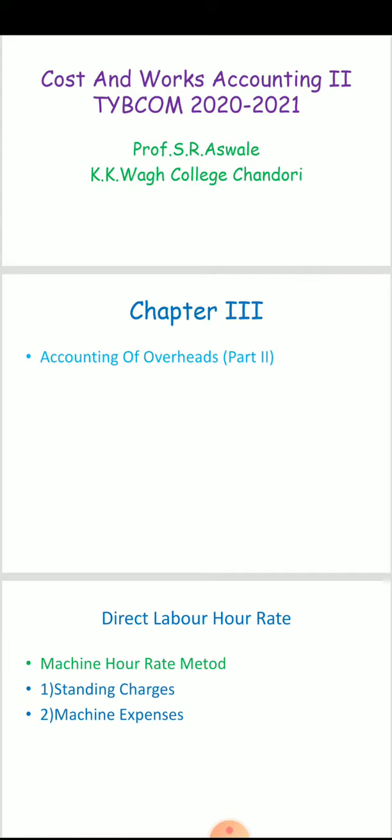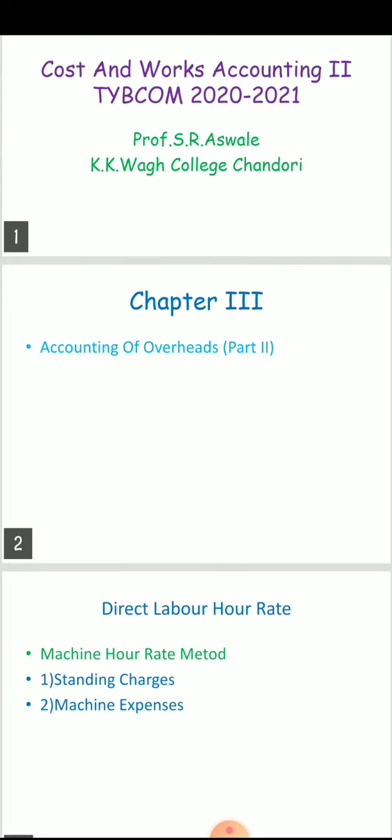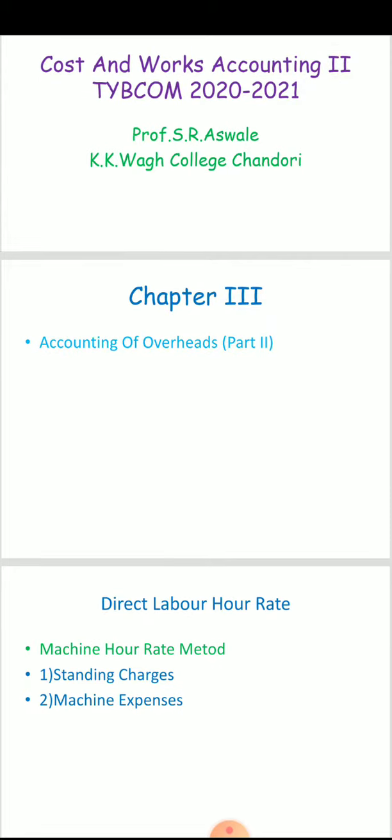The amount is divided by the number of hours put in by the direct workers during the period to get the rate. The formula: direct labor hour rate is factory overhead divided by direct labor hours during a period. Effective working hours are equal to the average number of workers employed during the period multiplied by the number of hours the factory works each day.